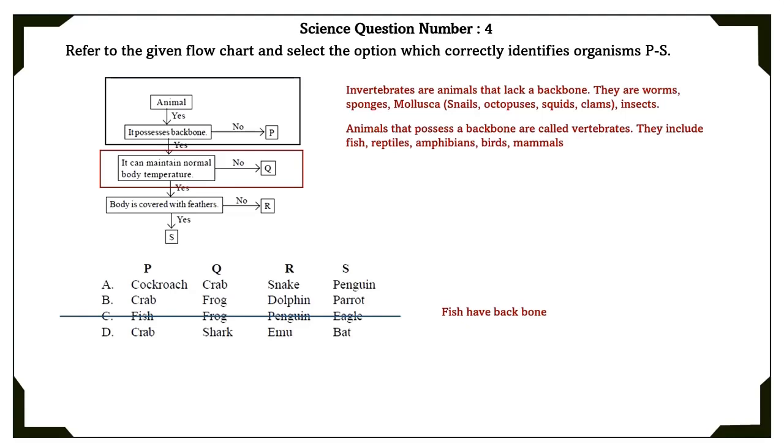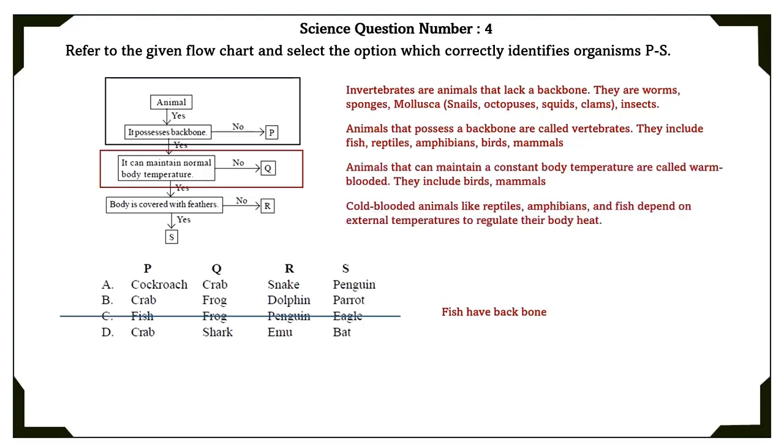Now, considering the Q1, it possesses backbone, yes. It can maintain normal body temperature, no, Q. Animals that can maintain a constant body temperature are called warm-blooded. They include birds, mammals. Cold-blooded animals like reptiles, amphibians, and fish depend on external temperatures to regulate their body heat. Frogs, reptiles, crabs, which are invertebrates, are cold-blooded animals. Shark is also a cold-blooded animal.